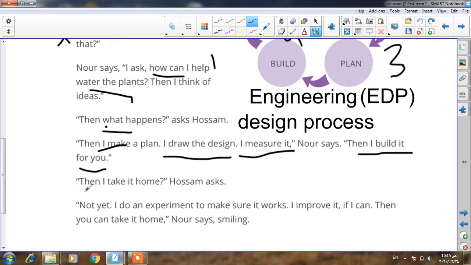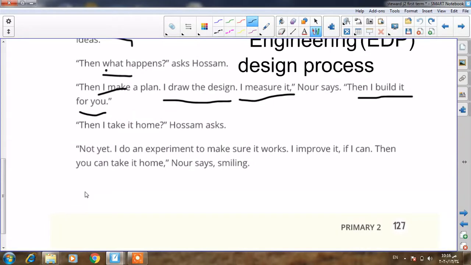Husam says to Noor, yes, after that I will take it home. Husam said, I will take the tool home after building it for me, Noor. And then Noor says what?